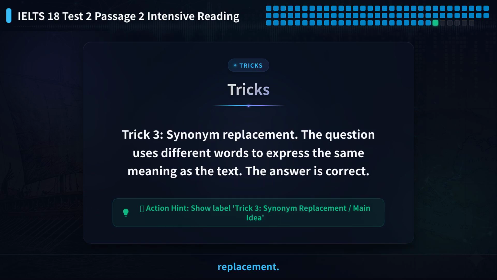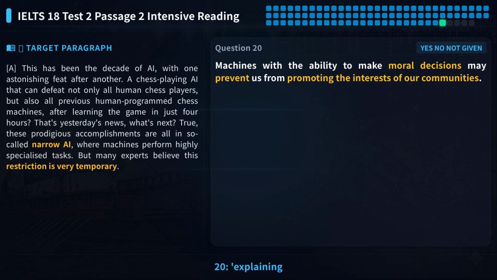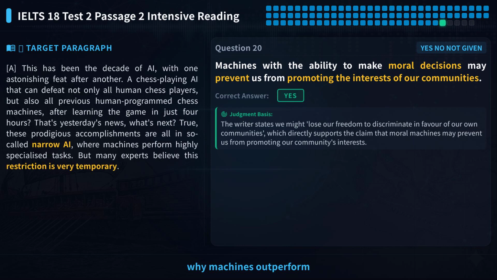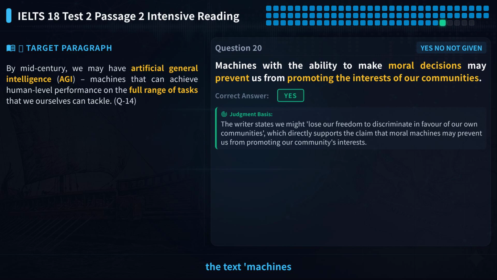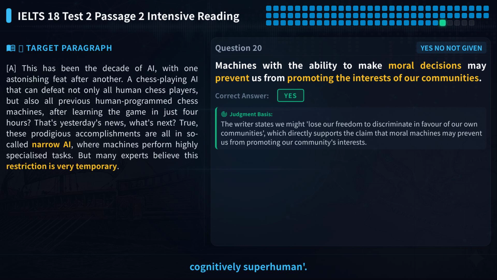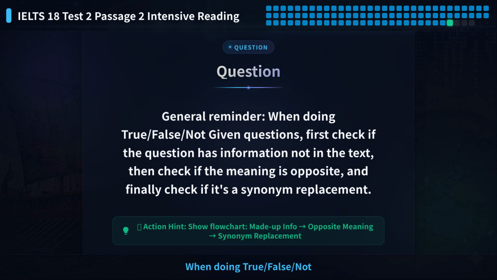Trick 3, synonym replacement. The question uses different words to express the same meaning as the text. The answer is correct. For example, question 20, explaining why machines outperform humans matches the text machines are free of physical limits. Question 23, superior in some ways matches ethically and cognitively superhuman. General reminder: when doing true-false-not given questions, first check if the question has information not in the text, then check if the meaning is opposite, and finally check if it's a synonym replacement.